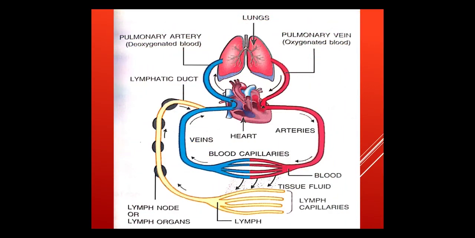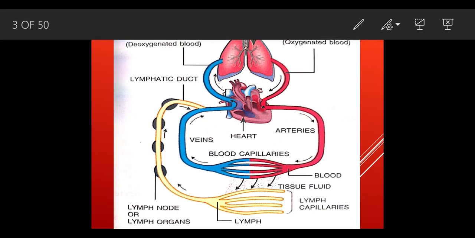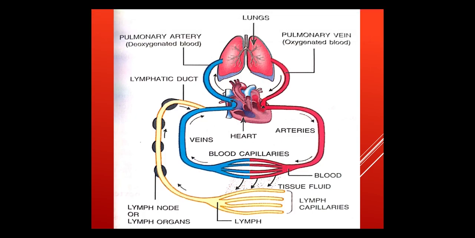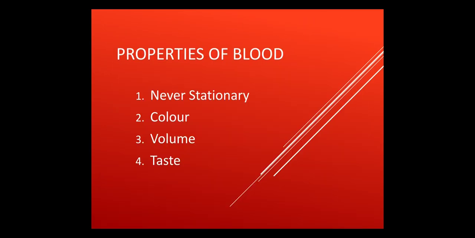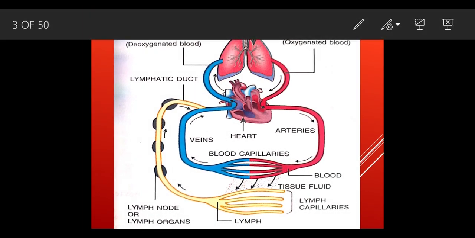Now this is the diagram through which we can understand more perfectly. At the top we see the lungs. We are going to discuss each and every part, but right now we are just going to discuss some of the basic parts we should know. These are the three blood vessels: arteries, blood capillaries and veins.